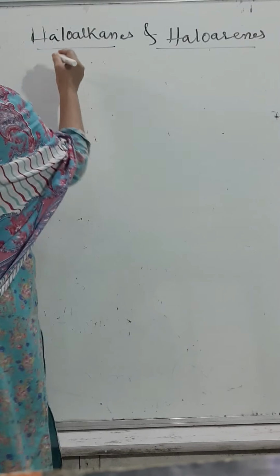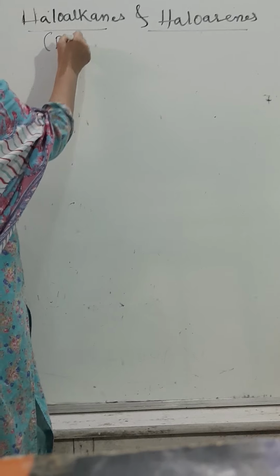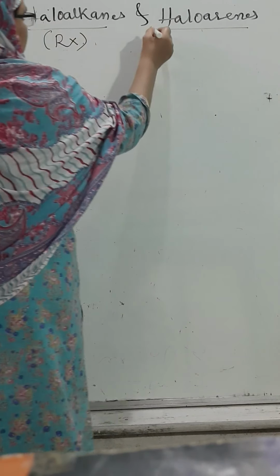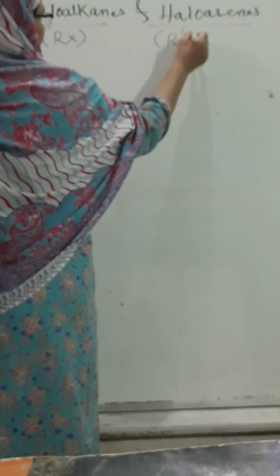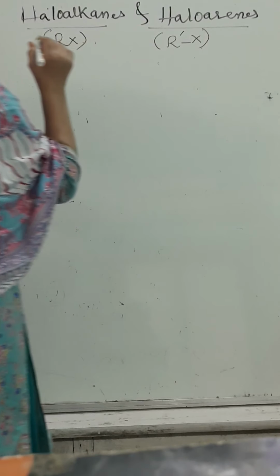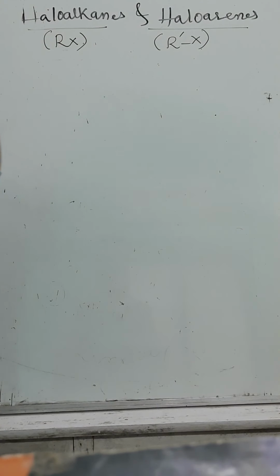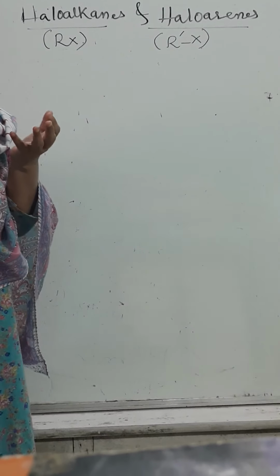Haloalkanes are usually represented as RX. Haloarenes are usually represented as Ar-X. It is the notation as per NCERT that the alkyl group should be represented by R and the aryl group should be represented by Ar. Now, what are the topics in the second year lesson here?